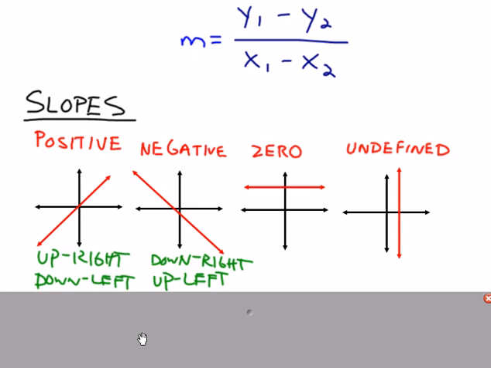A line that has no up and down movement and just only goes left and right, or horizontal, has a 0 slope. When you're on a treadmill and you set the incline to 0, the treadmill is completely horizontal. And finally, if you have no left and right movement and only up and down, then that slope is said to be undefined. In this case, the word undefined is synonymous with infinite. It's said to have an infinite slope.